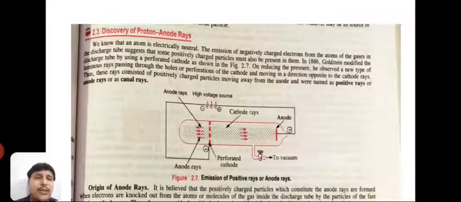Origin of the anode rays: it is believed that the positively charged particles which constitute the anode rays are formed when electrons are knocked out from the atoms or molecules of the gas inside the discharge tube by particles of the cathode rays.